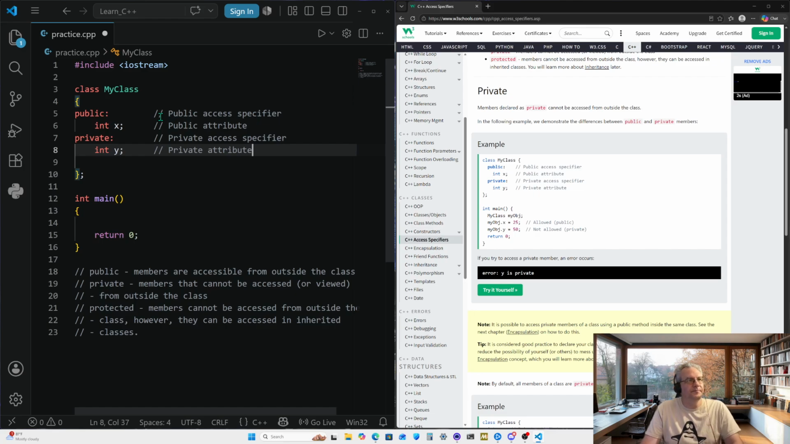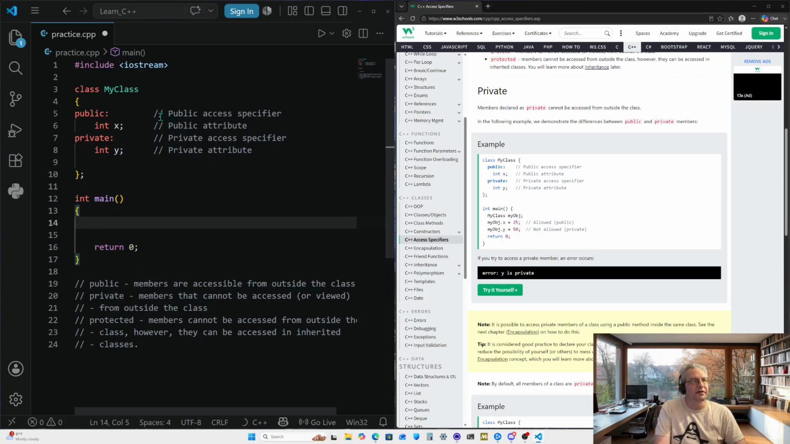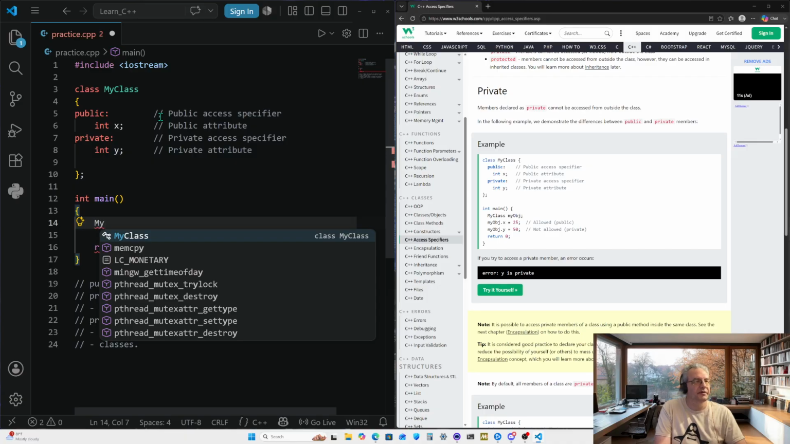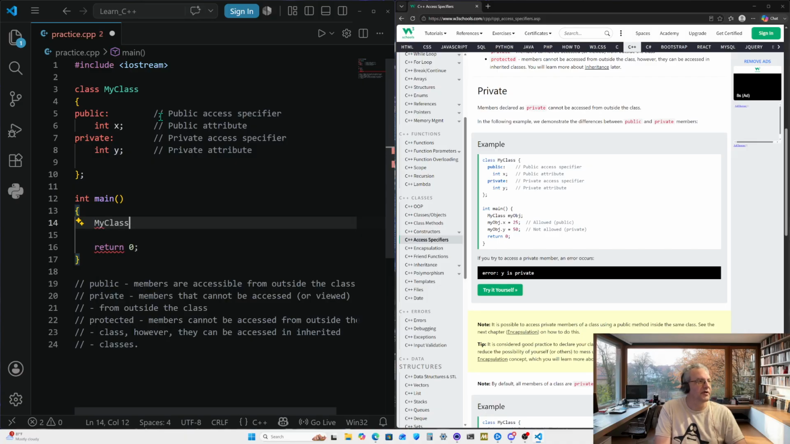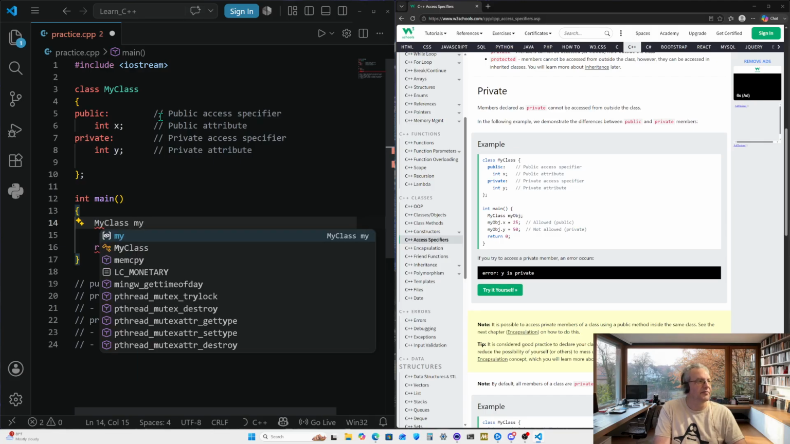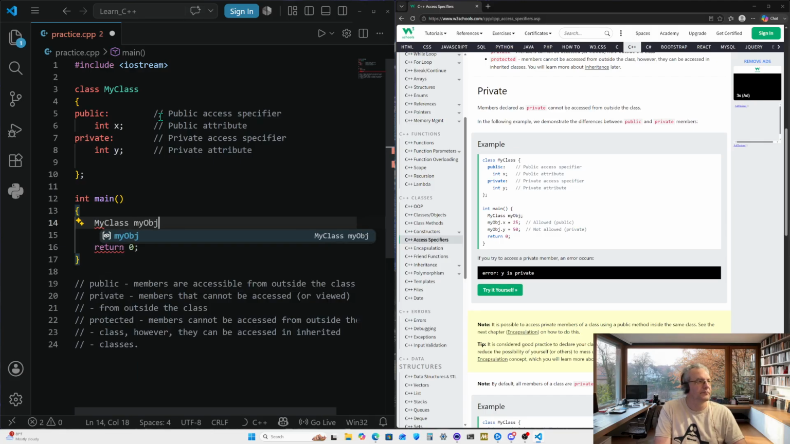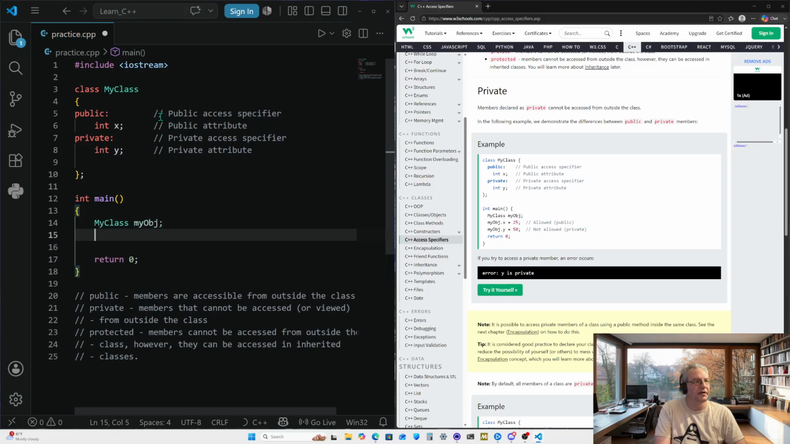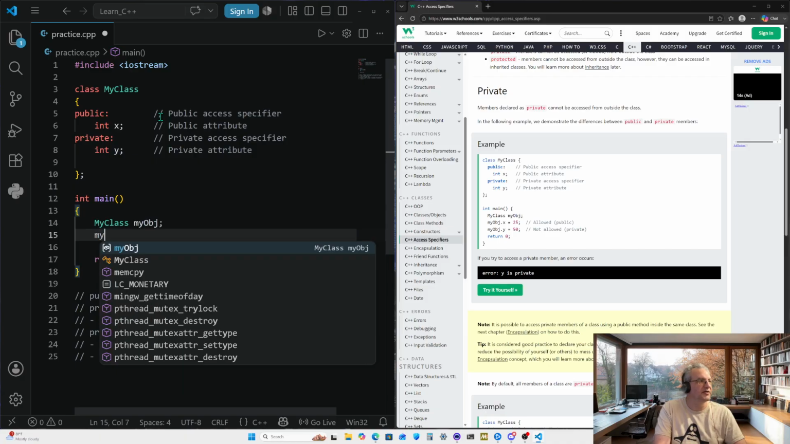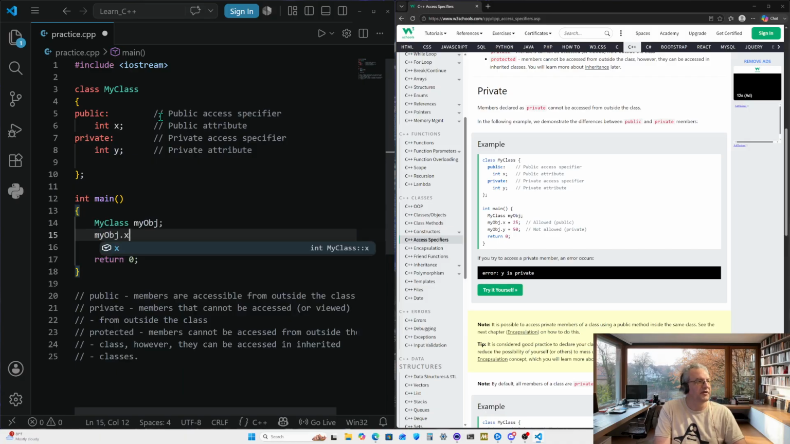All right. Now here down in the main, it looks like we are going to create an object for our class called myObject. And then we're going to use the object to give x a value of 25. There's a comment here after that. It says allowed because it's public.